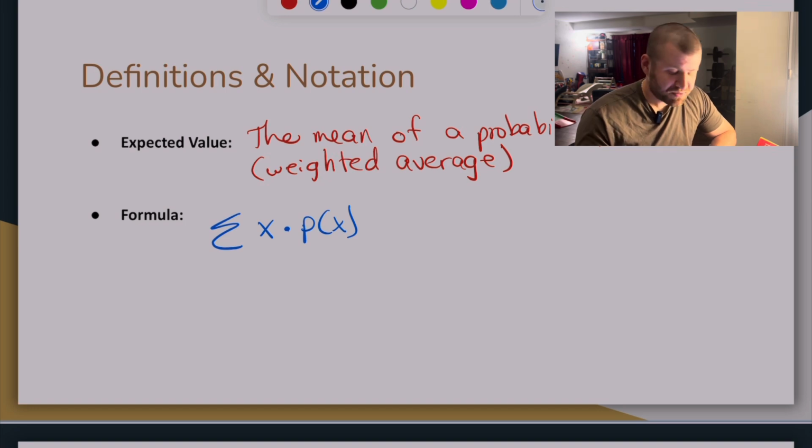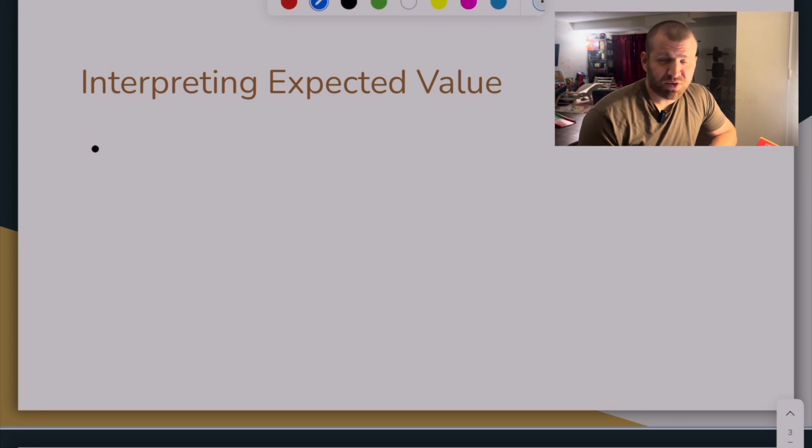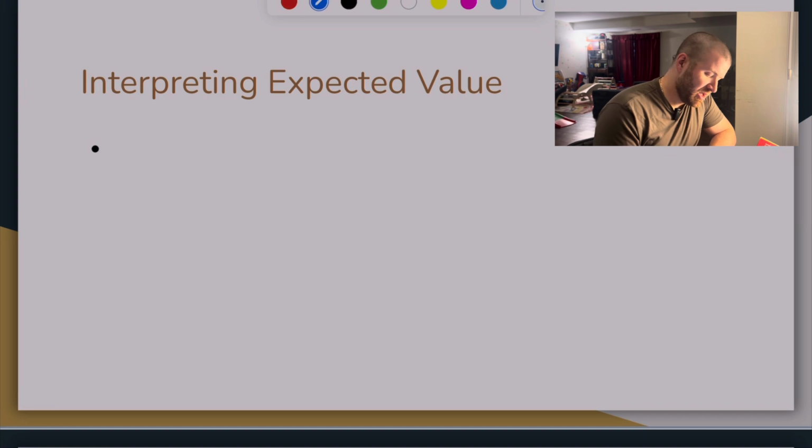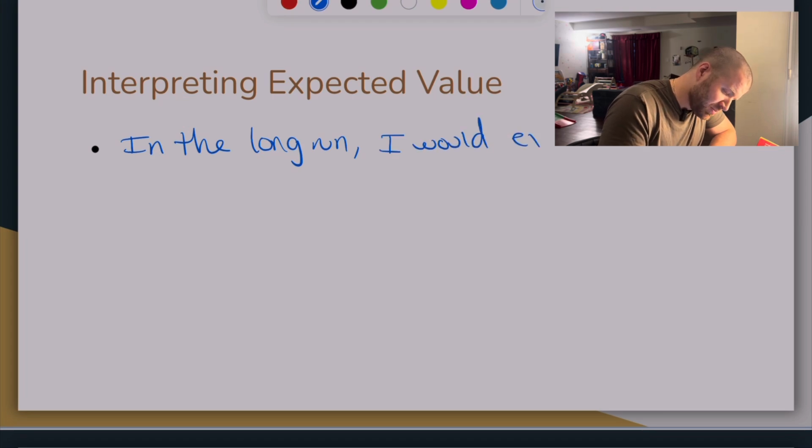That's it. And so the other thing that's important here, how do we interpret expected value, is that it is in the long run, I would expect, right? And now we fill in the context.